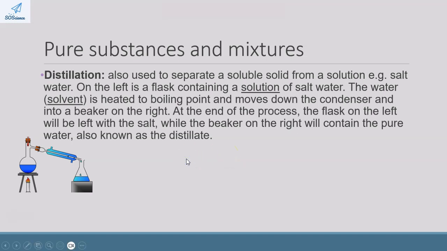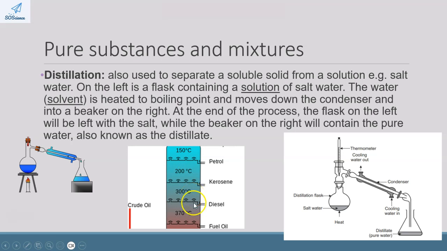Now, what we need to understand also is that this process is not only used to separate a soluble solid from a solution, we can also use it to separate out different liquids that have different boiling points. So the crude oil would be placed here. This mixture would be heated up to 150 degrees Celsius, which would then allow the petrol to end up as the distillate on the right-hand side.